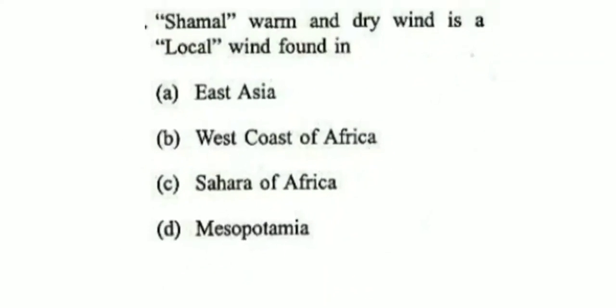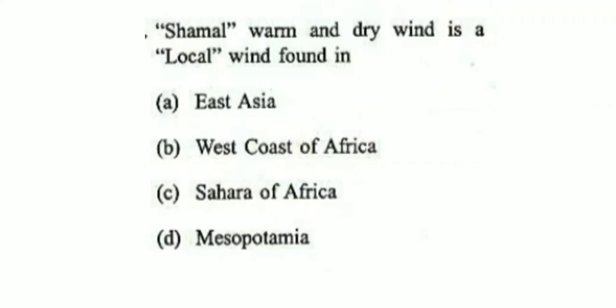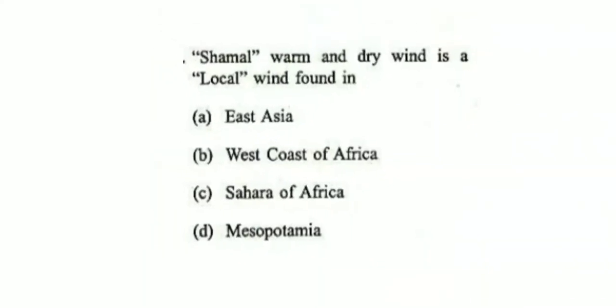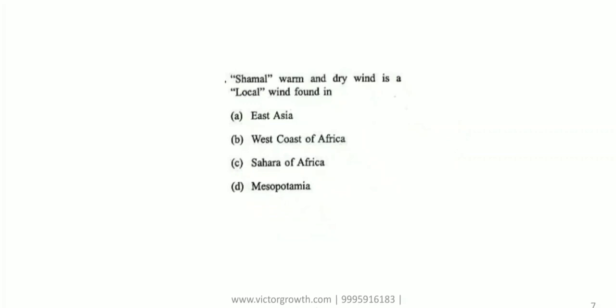Next question is Shamal. Shamal, a warm and dry wind, is a local wind. They're asking where it is found. It is found in Iraq, but Iraq is not given. It is now known as Mesopotamia, so Mesopotamia it is found. Shamal is the local wind.